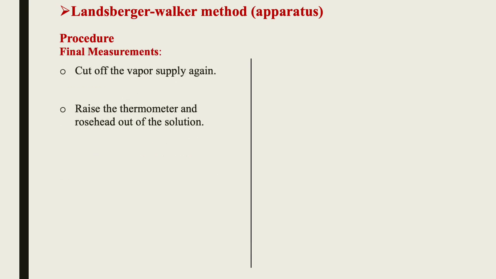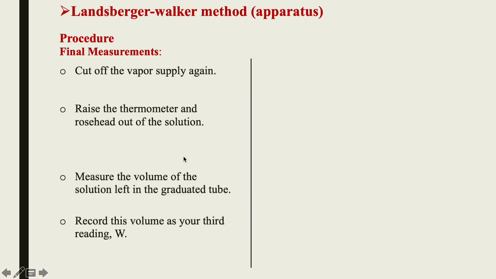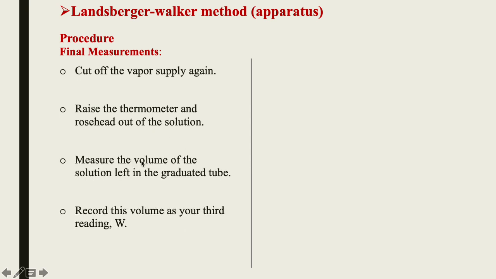Then we do the final measurements. First we cut off the supply of the pure solvent vapor, then raise the thermometer and rose head out of the solution. Then we measure the volume of the solution left in the graduated tube.